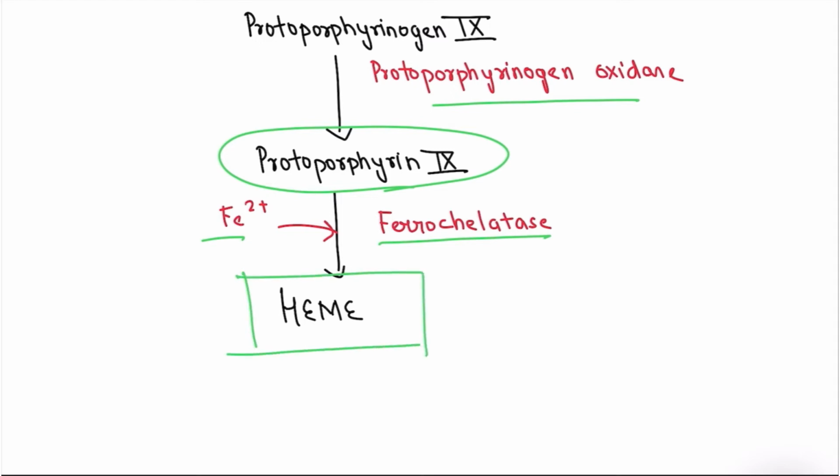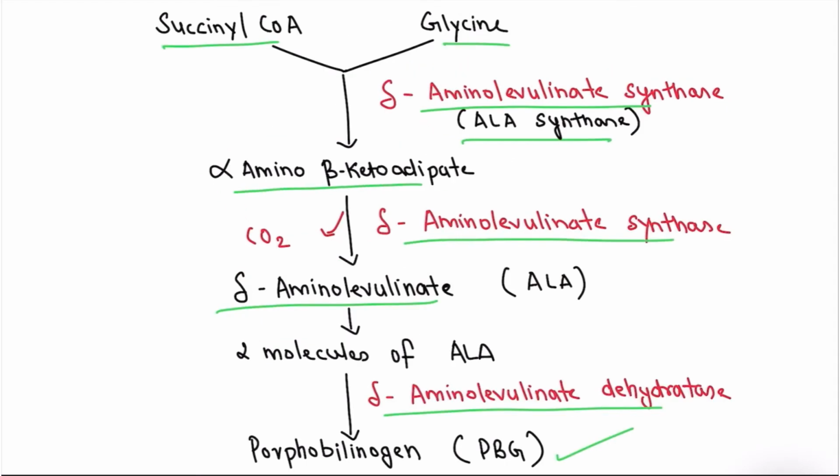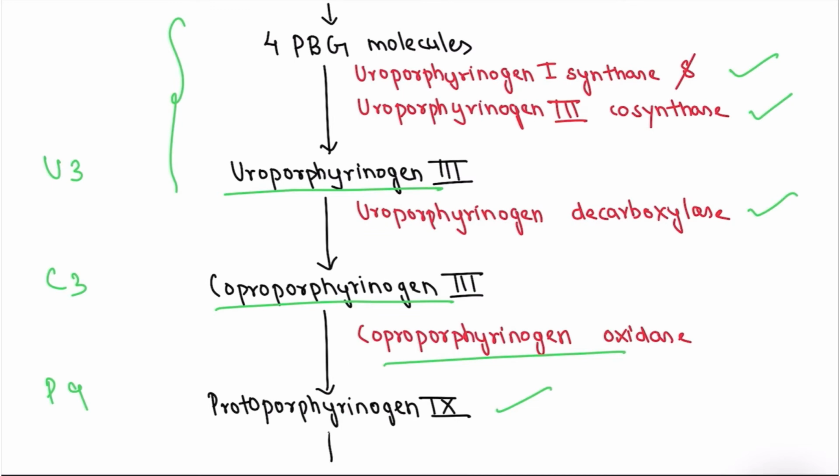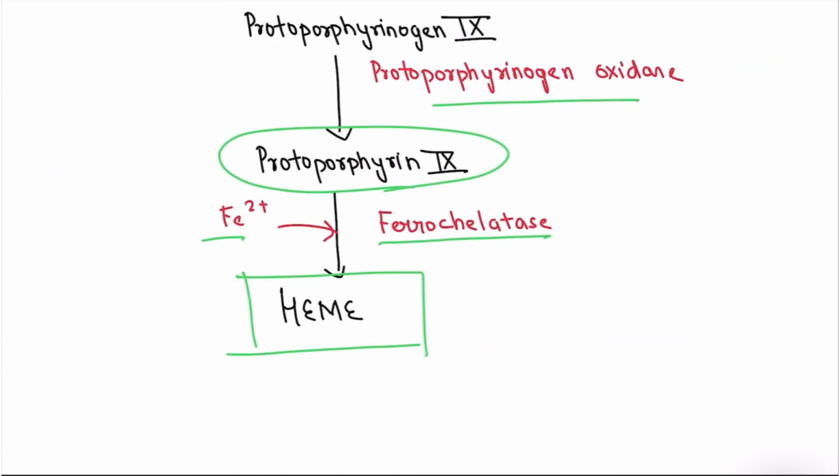The enzymes we have to keep in mind are delta amino levulinate synthase, that is ALA synthase, and uroporphyrinogen 1 synthase, uroporphyrinogen 3 co-synthase, uroporphyrinogen decarboxylase and coproporphyrinogen oxidase and protoporphyrinogen oxidase and ferrochelatase. These enzymes are very important as these are directly linked to porphyria, so I have to remember this and it would be very useful in understanding porphyria also. As the heme is formed, which is the final product of this pathway.